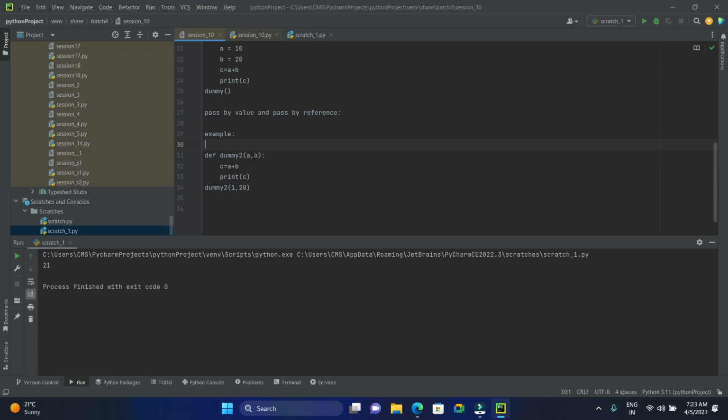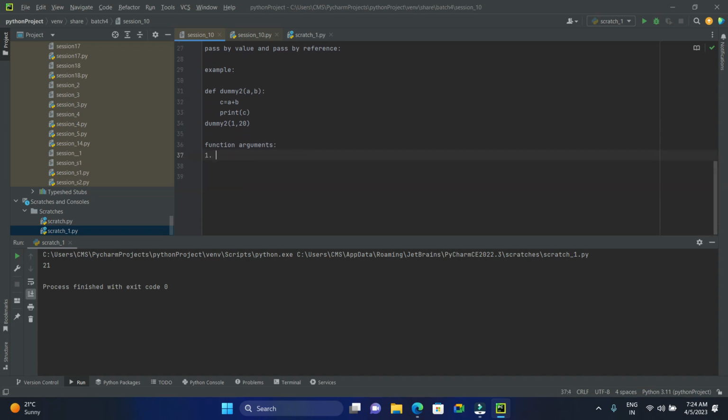Before going into pass by reference, we should discuss the arguments. What are the function arguments? The function arguments are of four types. First one, default arguments. Second one, keyword arguments. The third one, required arguments.